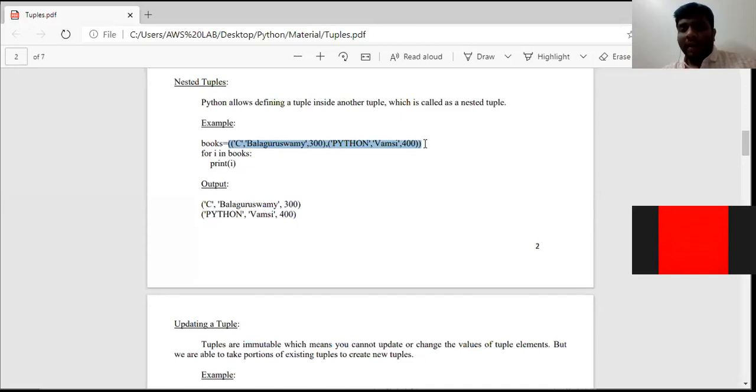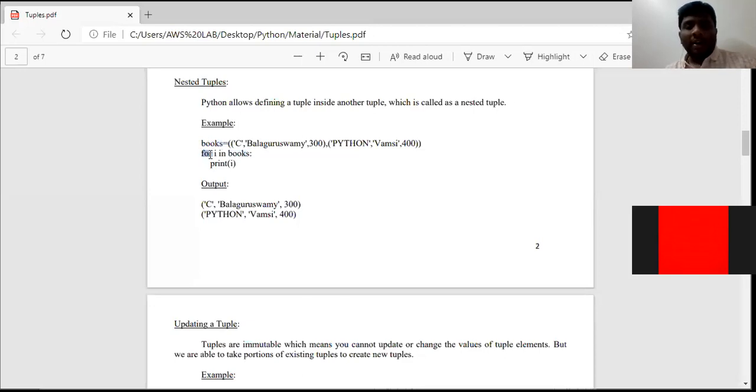In order to run by using a for loop, if you need to access element 1 and element 2 in a nested tuple, we can do it like this. I am using a for loop. For is a keyword, i is an integer variable, in is an operator, books is a tuple name. Sorry, not a variable name, it's a nested tuple name. Books is nothing but a nested tuple name. Simply mention the tuple name. Okay.